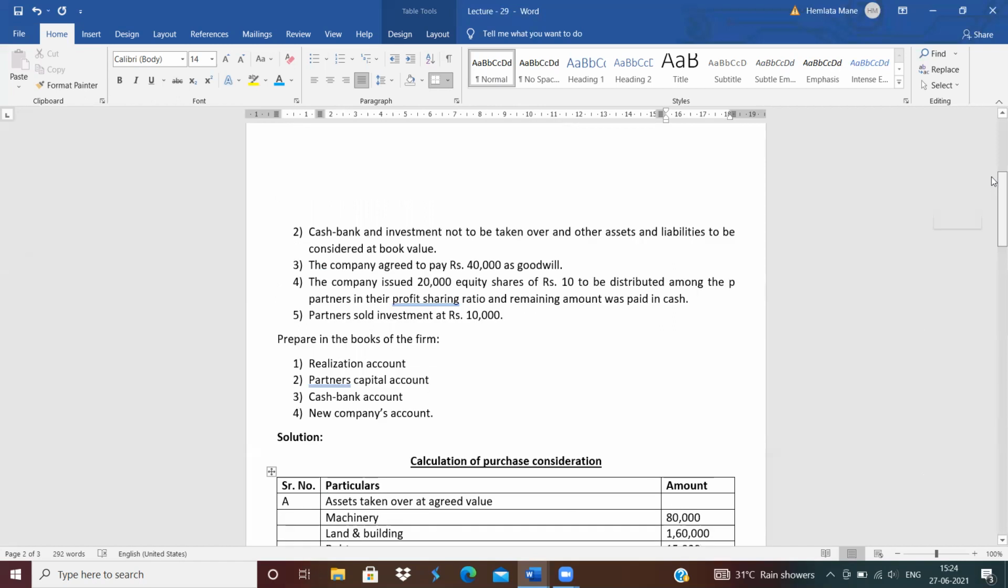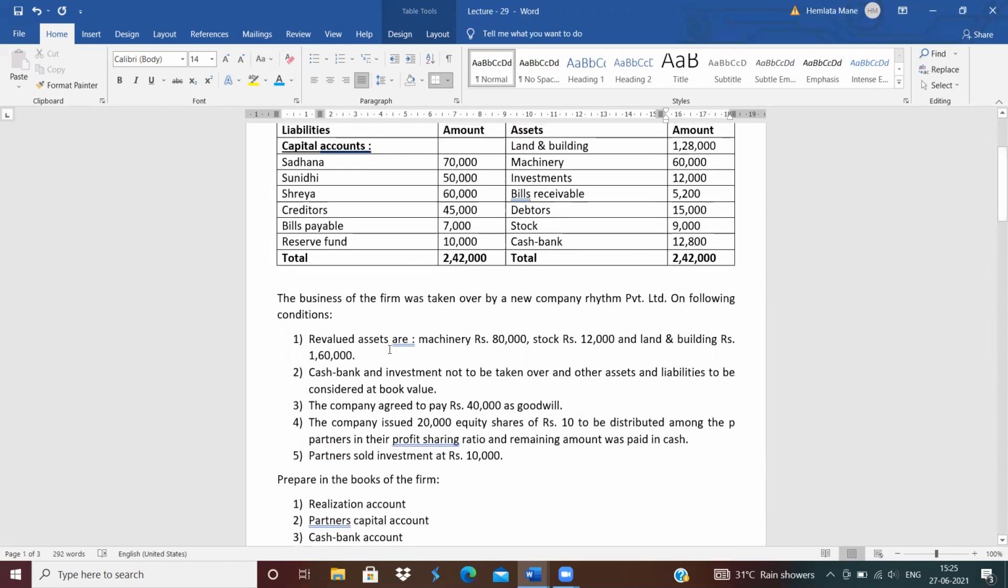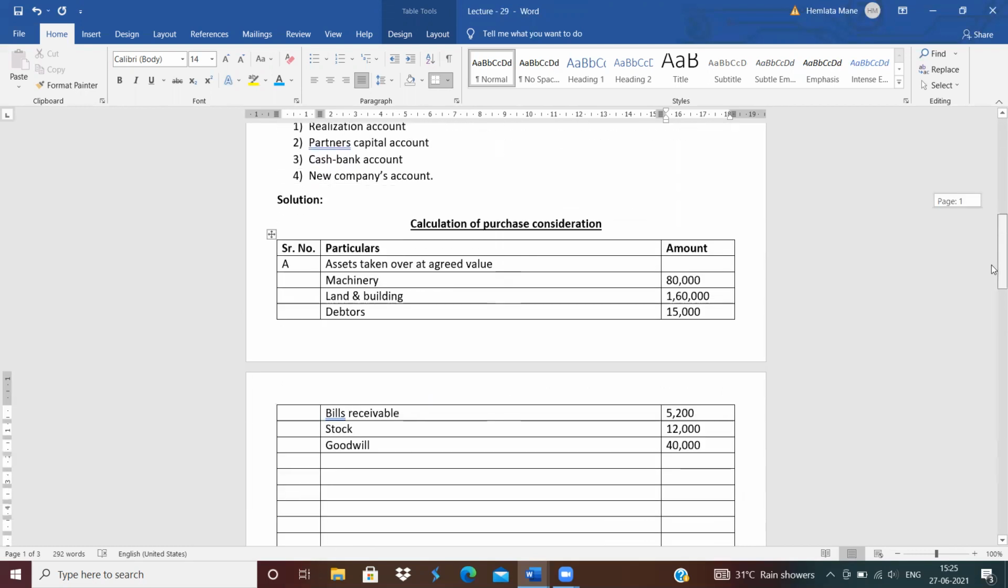See in the question, land and building for rupees 1,60,000, machinery for rupees 80,000. Investment were not taken over by new firm, so don't write down the investment. Bills receivable, no revised value is given, so as it is 5,200. Also debtors revised value is not given, so as it is 15,000. Stock revised value is given for rupees 12,000. Cash and bank balance were not taken over by new company, so don't write down the cash and bank balance. Okay, now goodwill. New company agreed to pay goodwill, so write down the goodwill 40,000 rupees.